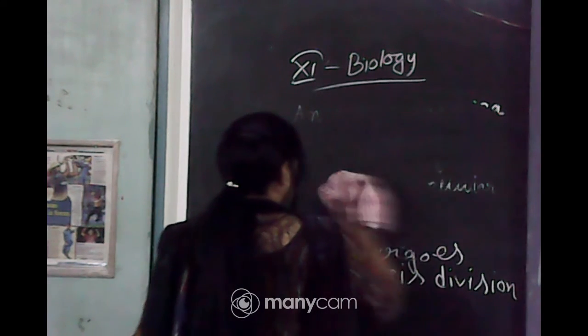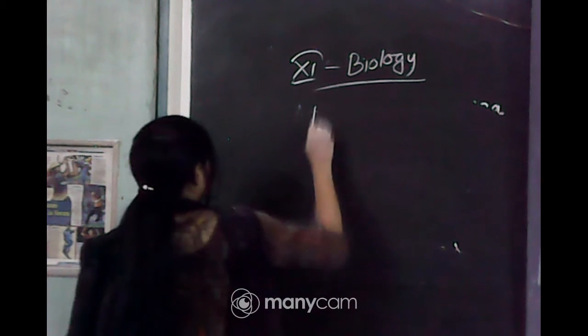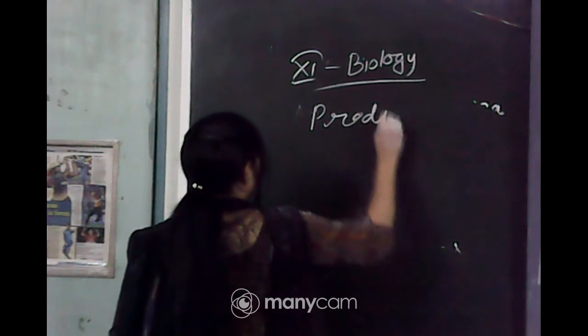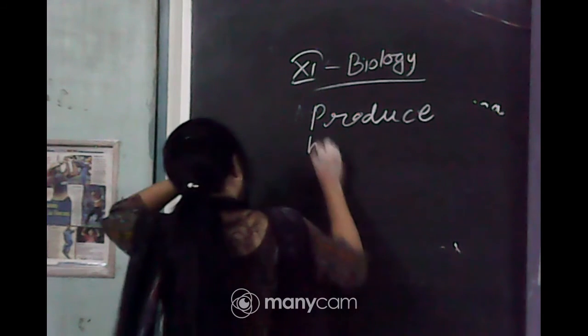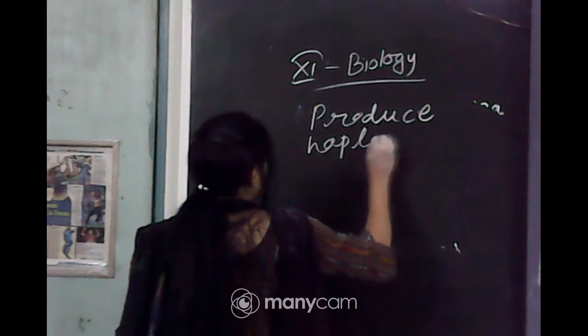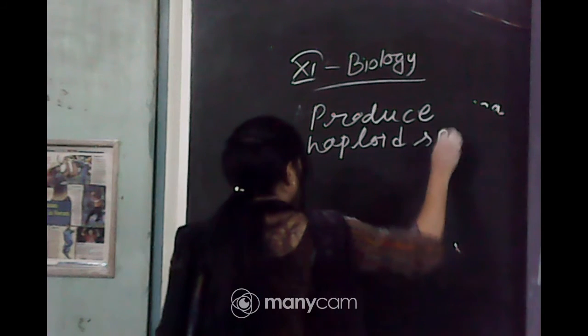Undergoes meiosis division, produce haploid spore.